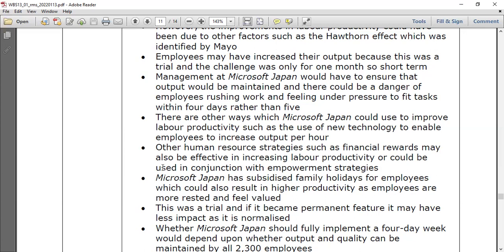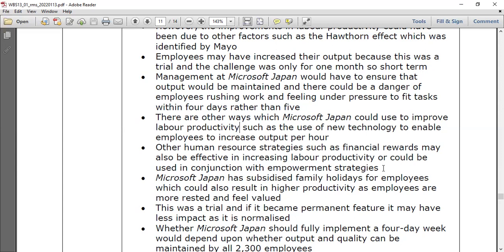Financial rewards may also be effective in increasing labor productivity. Financial motivation, why not? Time rate, piece rate, commission, bonus, performance related pay, everything can be used. Financial rewards may also be effective in increasing labor productivity, or could be used in conjunction with empowerment strategies.